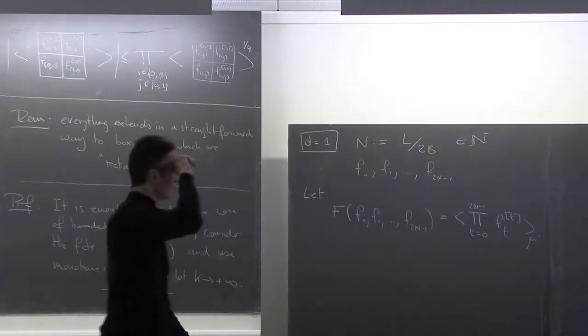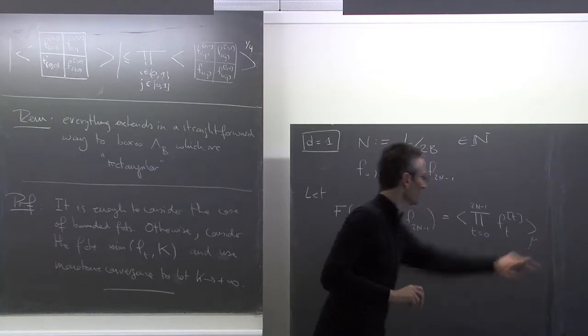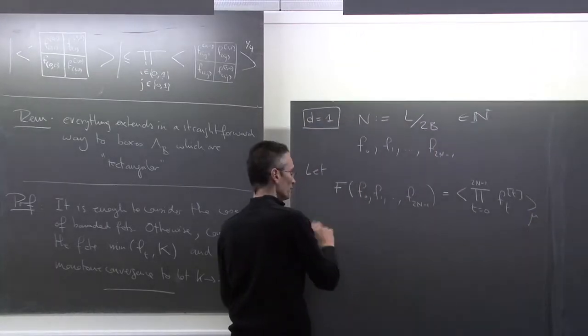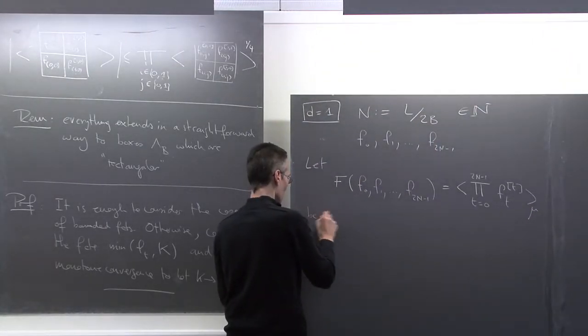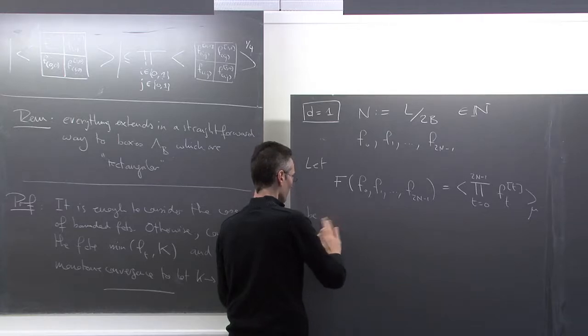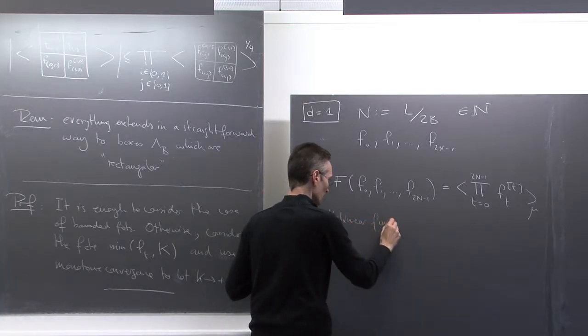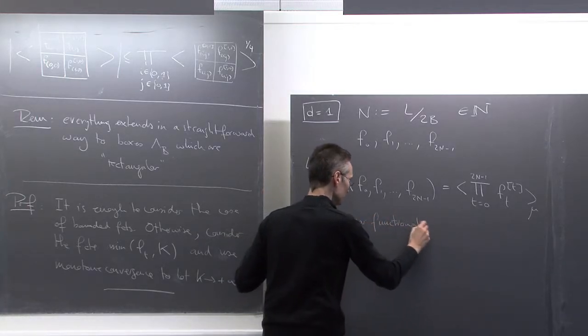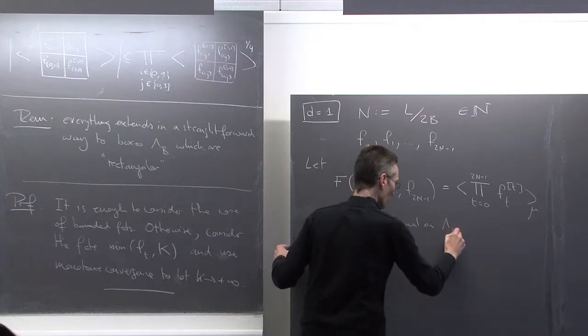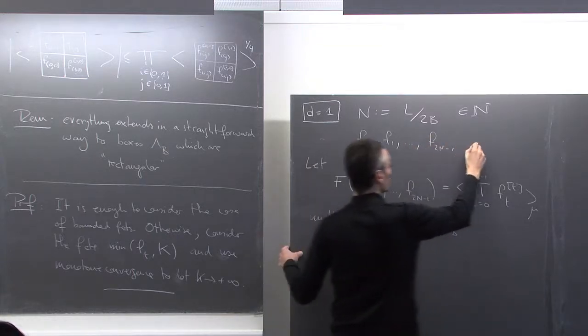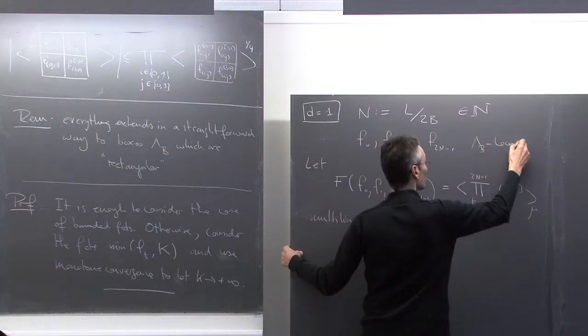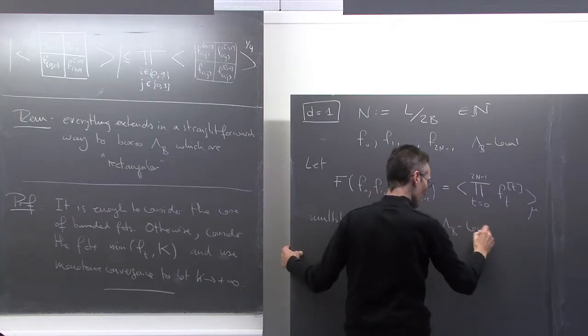Okay. So this defines a multilinear functional on lambda b-local functions. All these guys are lambda b-local by assumption.